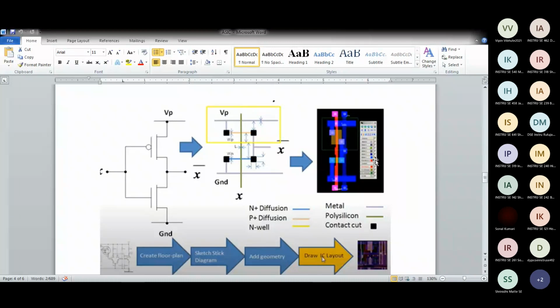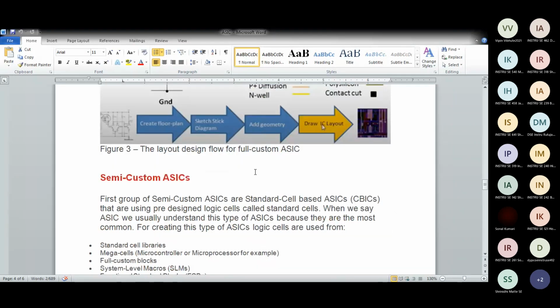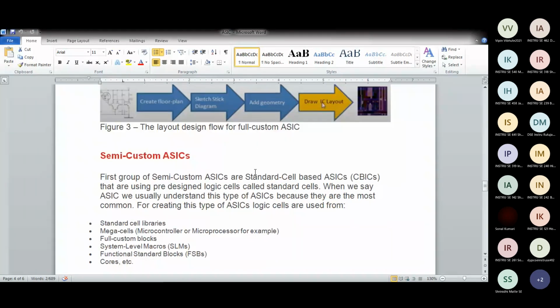So this way, designing of custom-built ICs is done. What is semi-custom? Semi-custom are like open source hardware. That hardware is domain specific, but according to your application, you have to program it using these things.